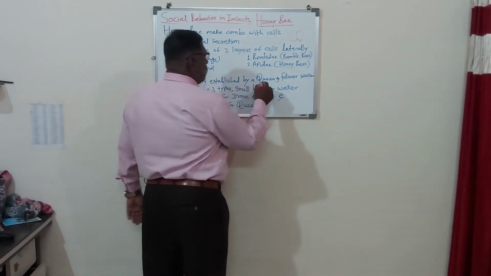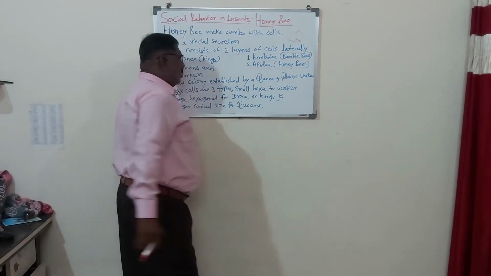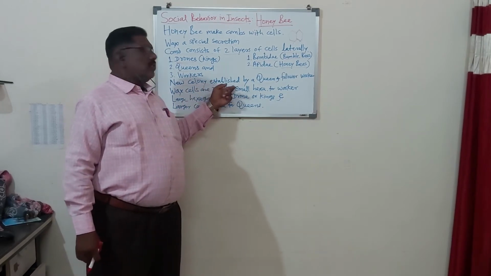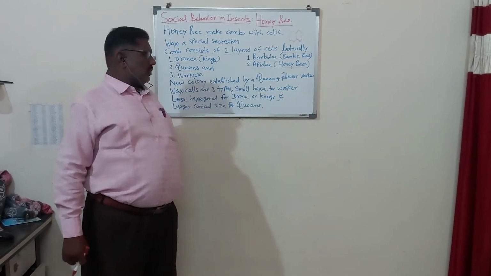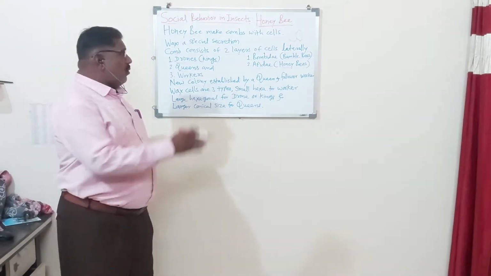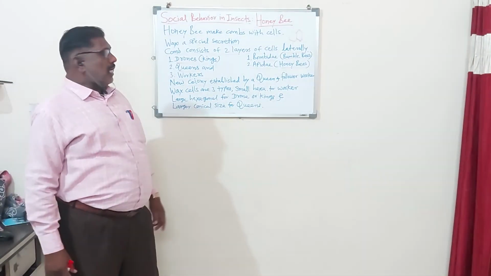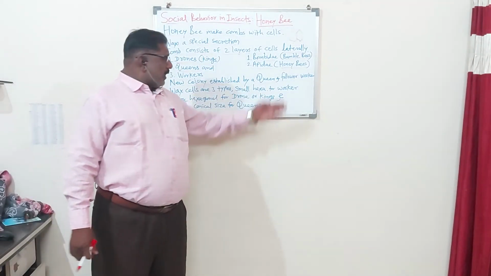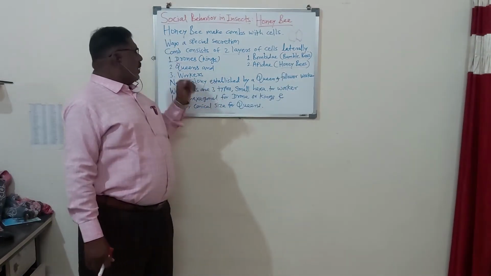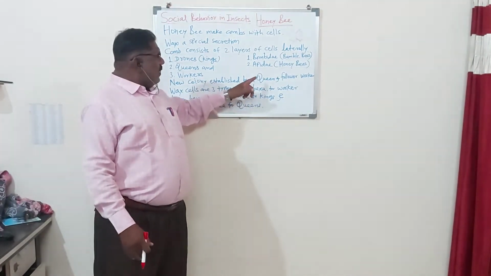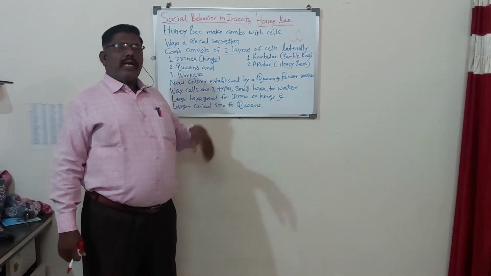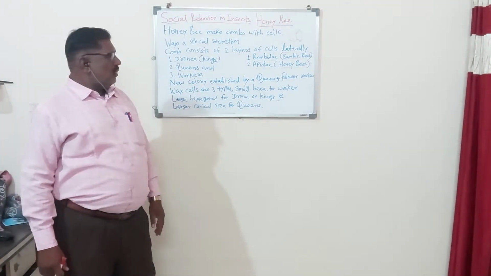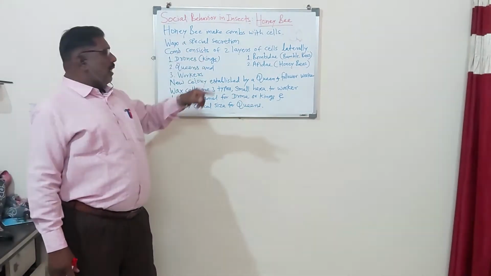So remember, the most important role in colony establishment is making the queens and the followers of the queens, which are the workers of the colony. The workers follow the queens, and they go to another place, and a new colony is established. So in this way a new colony is established.